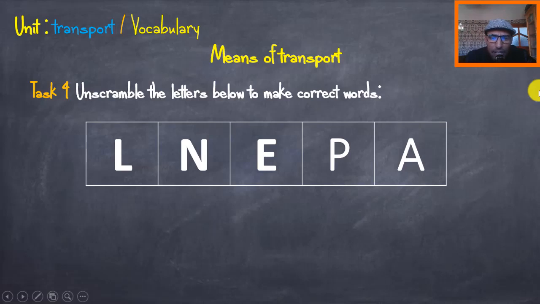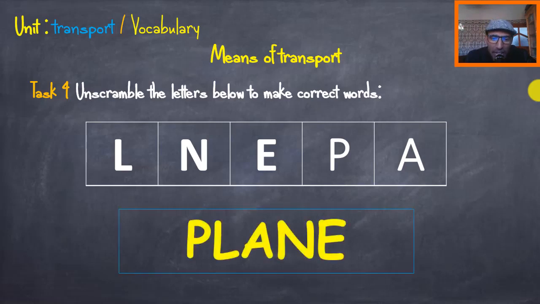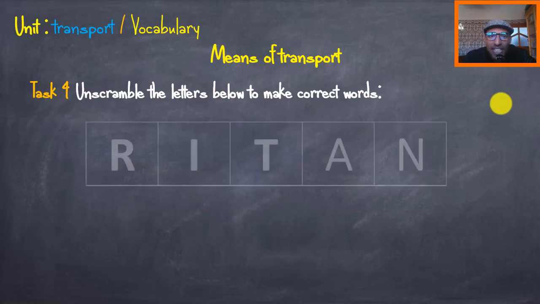Listen, I'll give you some help. You see? Very good. That's the plane. Or another kind of plane anyway, that's the jet, specifically the jet. Very good. I hope that everything is clear.